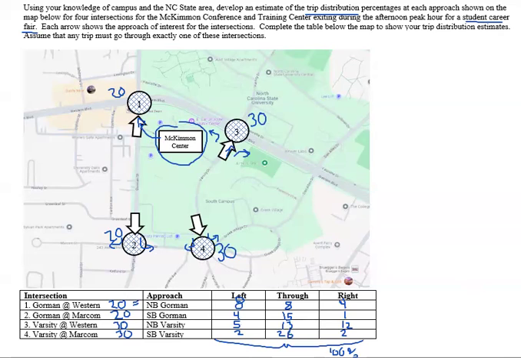This is not super scientific. There's a lot of engineering judgment that goes into this, and I would like to look at more volume data and ideally origin-destination data. There are lots of cell phone data aggregators I may pull in to see how they estimate the travel is going to happen from this location.